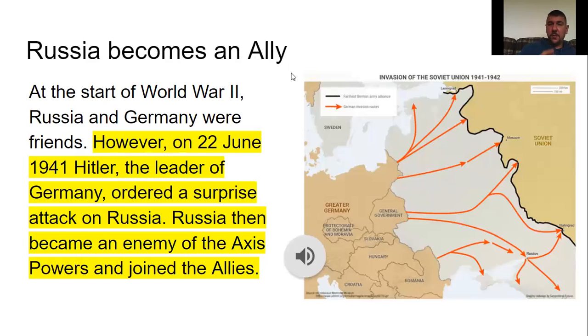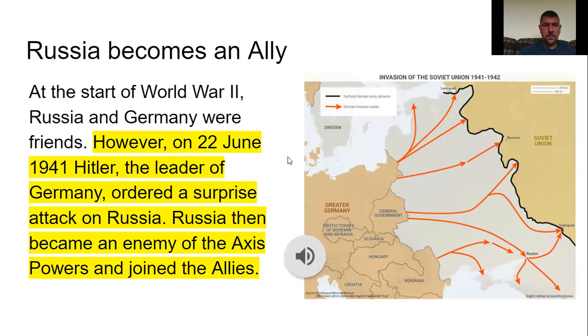All right. So at the start of World War II, Russia and Germany were friends. But on June 22nd, 1941, Hitler, who was the leader of Germany, ordered a surprise attack on Russia. They were supposed to be friends, but he did not like Joseph Stalin and did not like the Soviet Union. So he ordered a surprise attack. Well, Russia said, "No, we're not going to have that. We're going to join with the Allied powers instead of the Axis powers." And so this is how Russia became an ally.